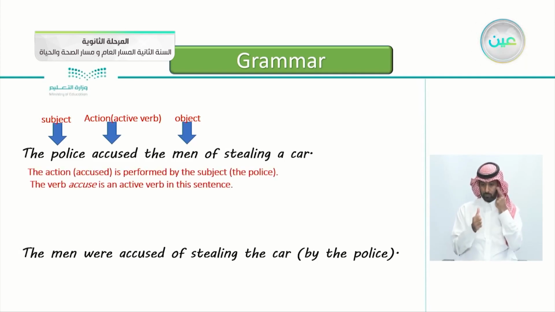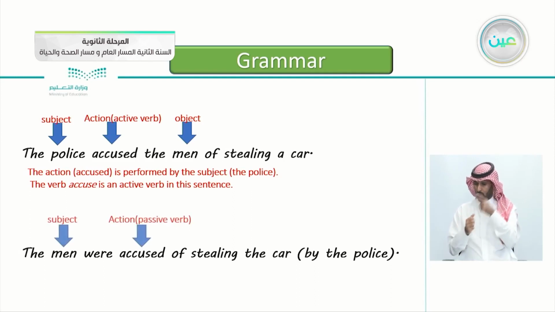So in the first sentence, the action accused is performed by the subject, the police. So the police here is the doer of the action. The verb accused is an active verb in this sentence. So when the sentence is subject, verb, object, this is an active sentence. In the second sentence, you notice the object men, we moved it to the beginning of the sentence to act as a subject. The men were accused, this is a passive verb, of stealing the car.